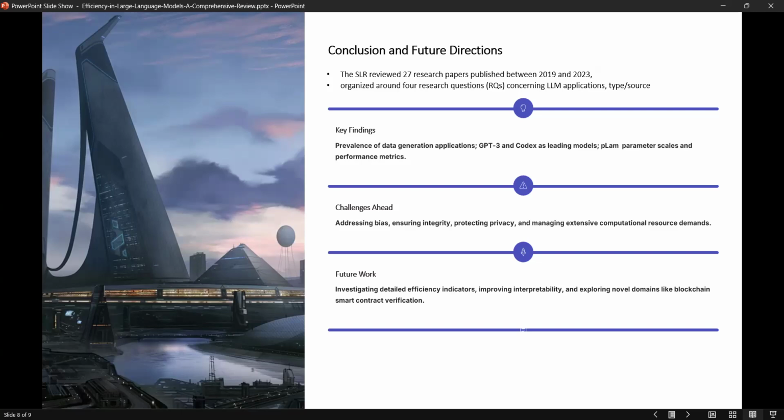For the challenges, they found bias between applications, assuring data integrity, protecting the privacy of data, and managing intensive computation and resource demands. In future work, they plan to investigate data efficiency indicators, improve productivity, and explore novel domains like blockchain technology, which can be used in smart contract verification.